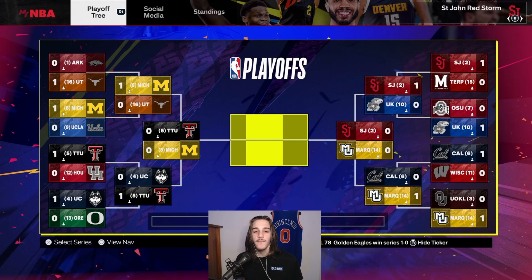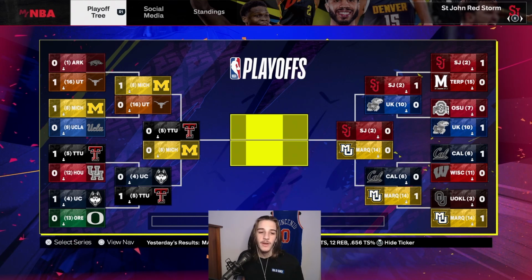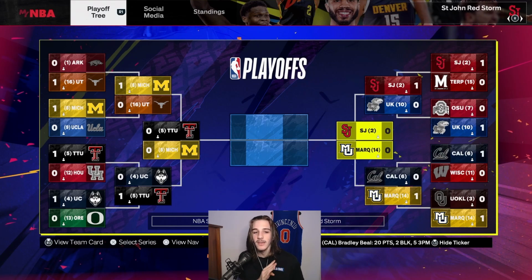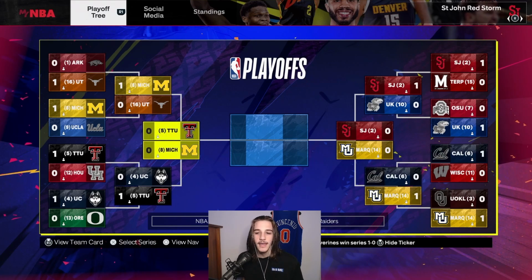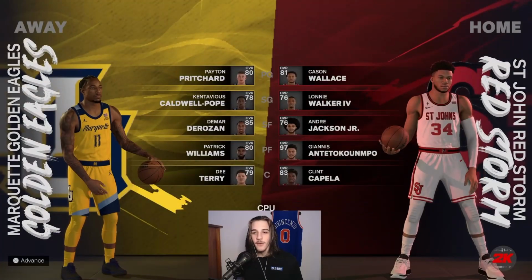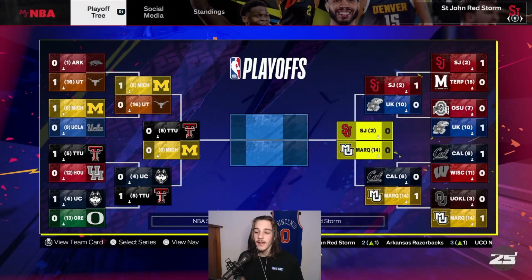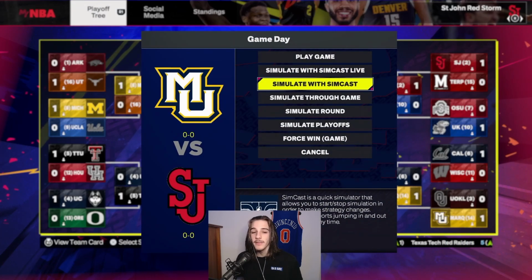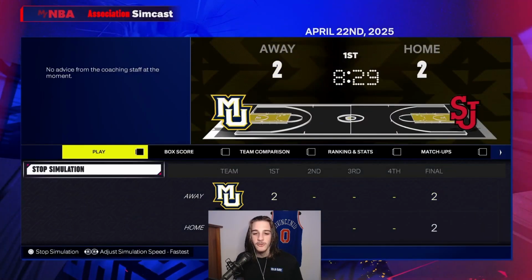So we have both of our Final Four matchups locked in, with number 5 Texas Tech going against number 8 Michigan, and number 2 St. John's going against number 14 Marquette. And the first matchup is going to be St. John's versus Marquette. Can Marquette keep it rolling? They beat number 3 Oklahoma. They beat number 6 Cal. Could they keep the Cinderella story going and beat number 2 St.